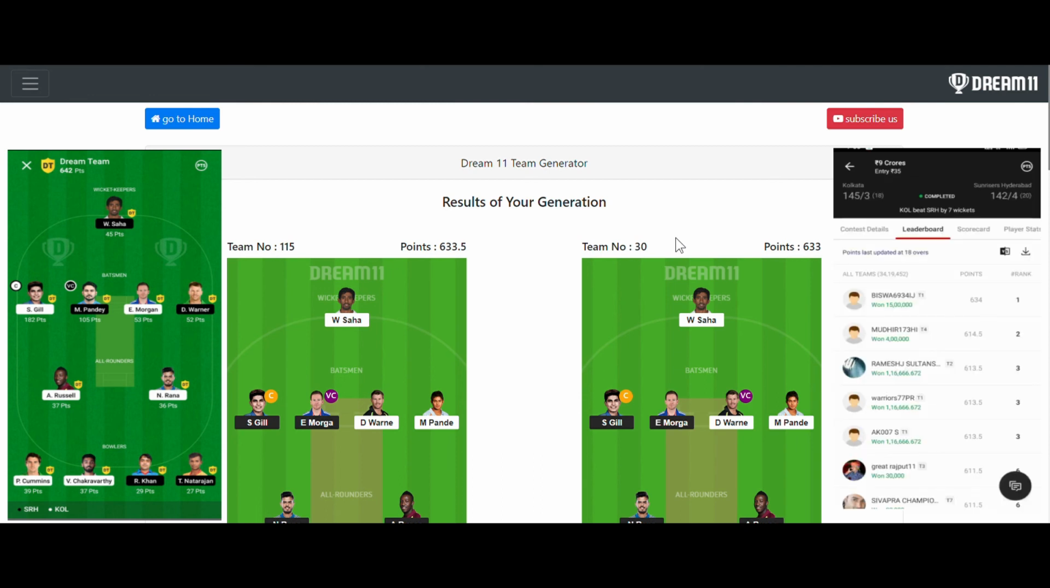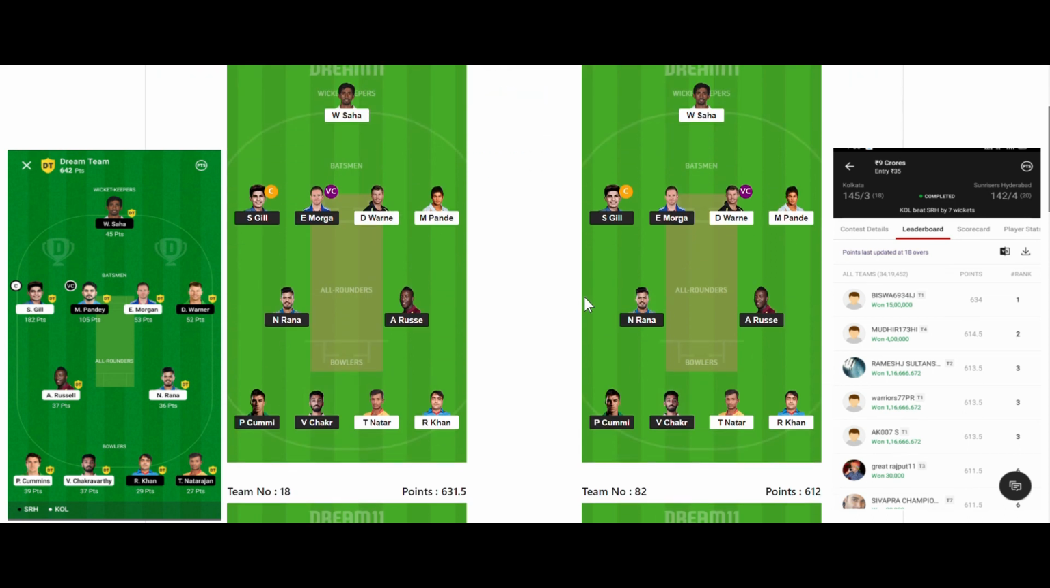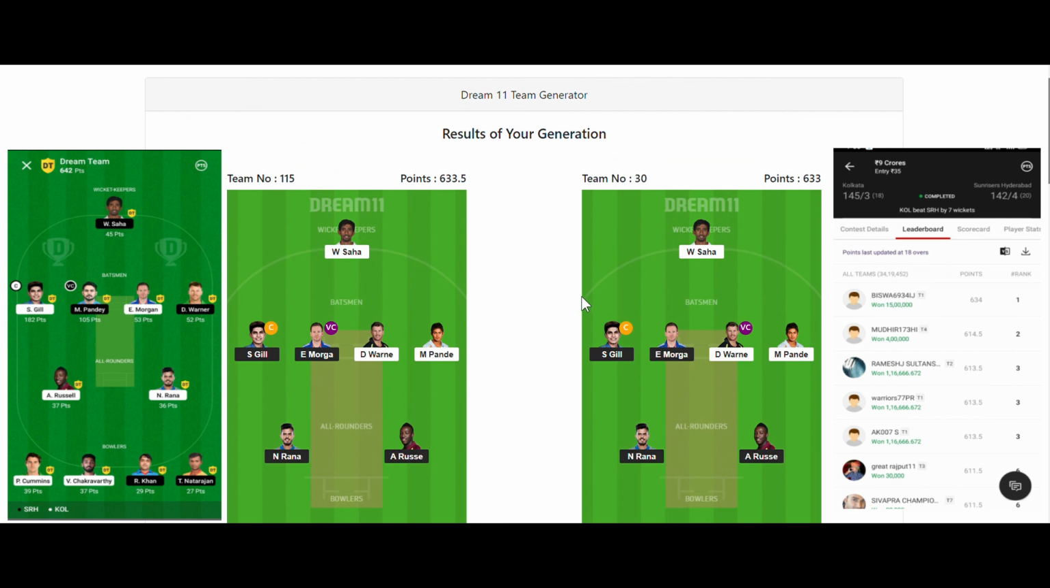I have also joined a contest for this match. You can see the first team of this contest is having 634 points, and the second topmost team is having 614.5 points. You can see our first team is only 0.5 points less than the first team of that contest, which won more than 10 lakh rupees. So you can see this is how the software works. The software is very powerful, and it generates top quality teams. We are almost getting the first rank, because the second team is also very close to the first rank.